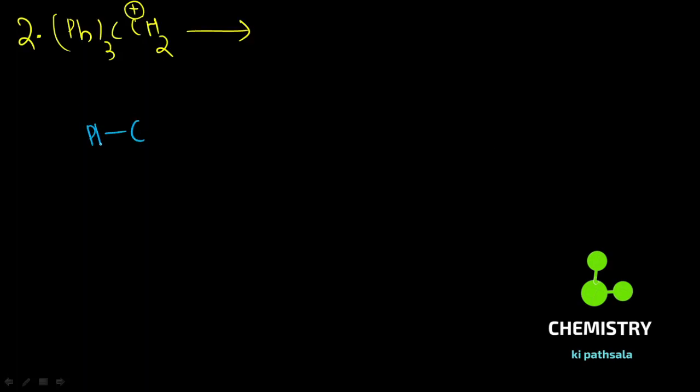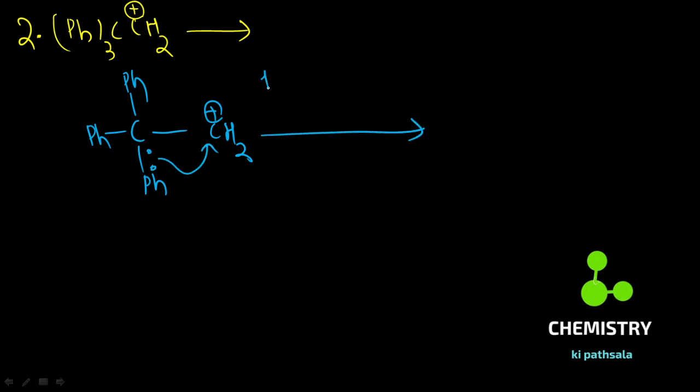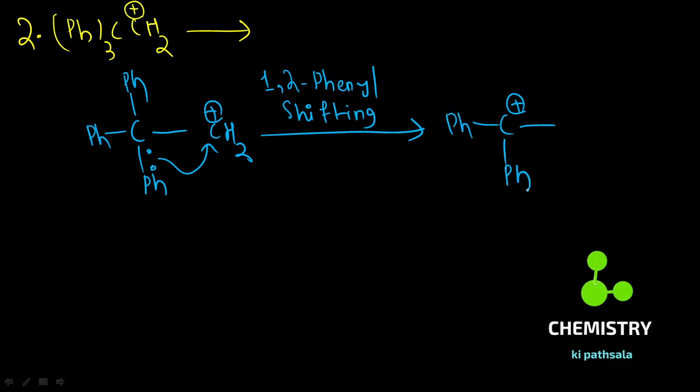Similarly, this carbon is connected to 3 phenyl groups and there is a carbocation. If I shift one of the phenyl groups, that is a 1,2 phenyl shift, what you observe is the formation of a new carbocation surrounded by 2 phenyl groups, because of the 1,2 phenyl shift.